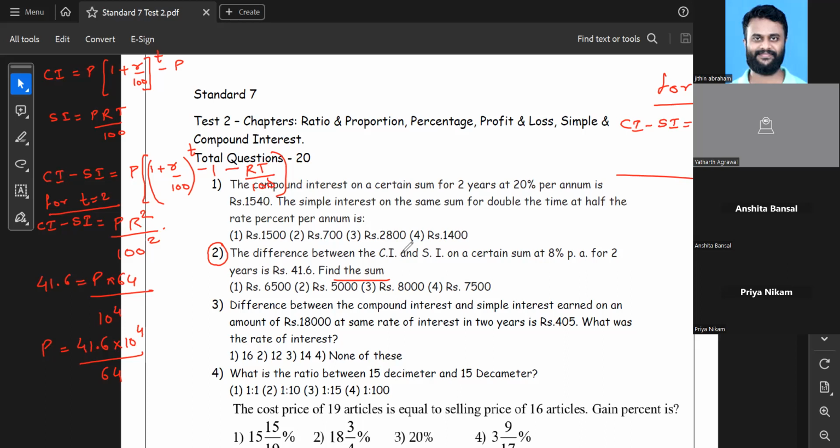After reading the word difference, I thought they were asking for the sum of CI and SI. Yes, dear children, you're absolutely correct. Sum has an alternative meaning, that is the principal amount. Most of the times instead of principal, they give sum also. I'm sincerely sorry for that mistake. So in that case, the answer is 6,500, which is absolutely correct. Very good.